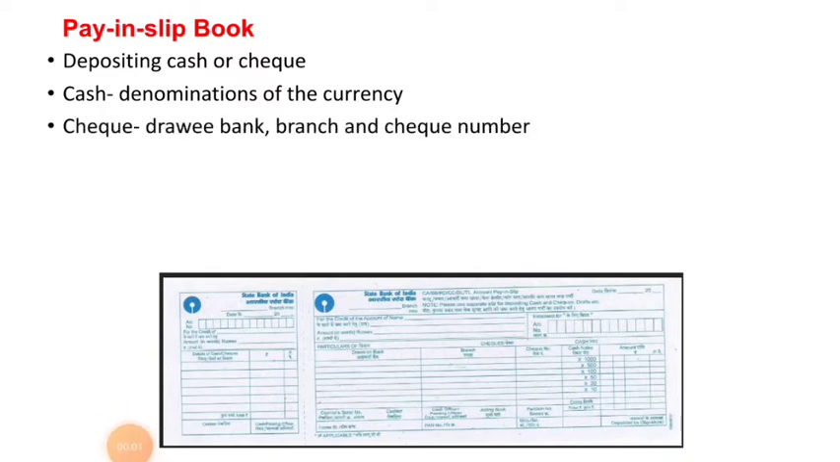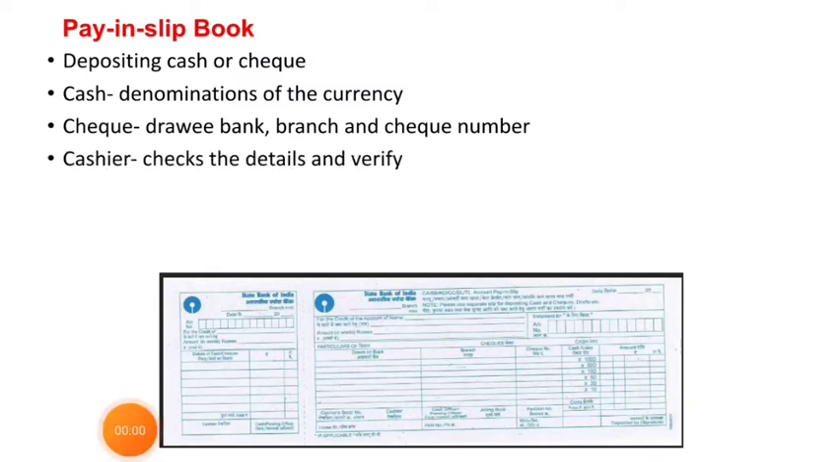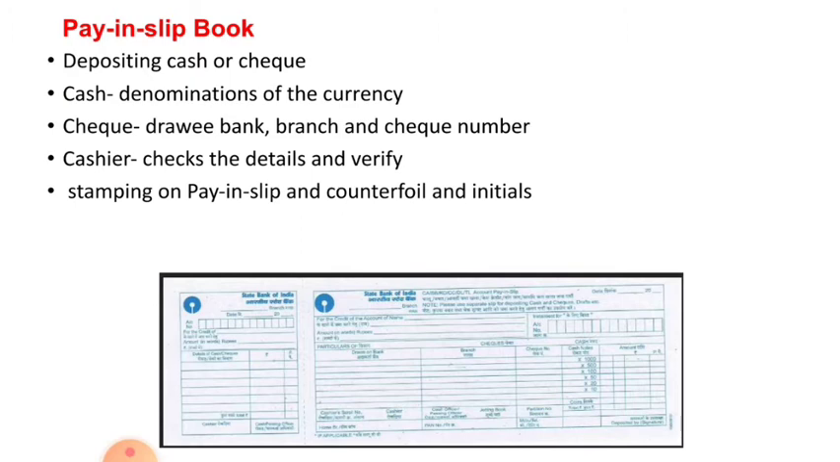In case it is a cash deposit, the denominations of the currency are to be mentioned on the slip, and in case of a check deposit, the drawee bank, branch and check number are to be mentioned on the pay-in slip. The cashier then checks the details and counts the money or verifies the check. He then puts the stamp on the pay-in slip and the counterfoil and initials them.